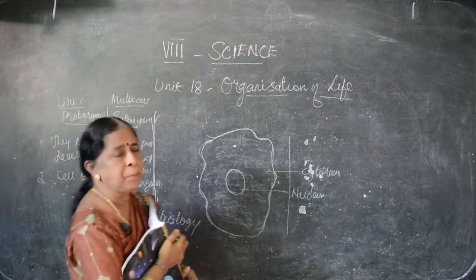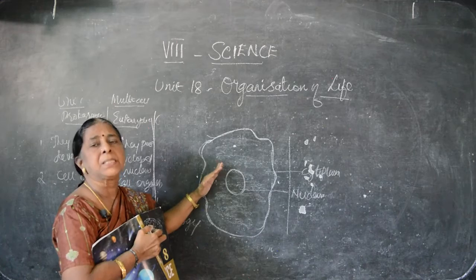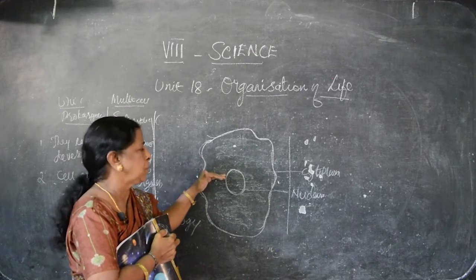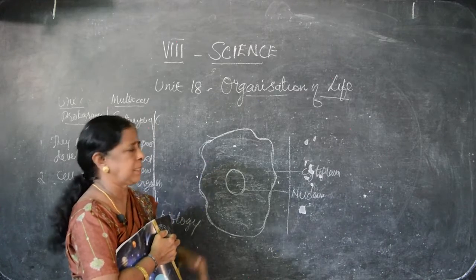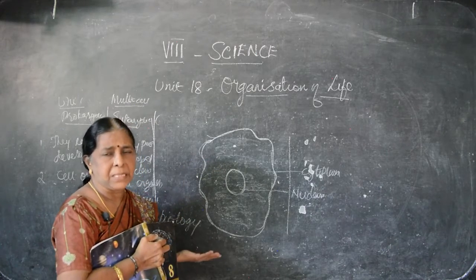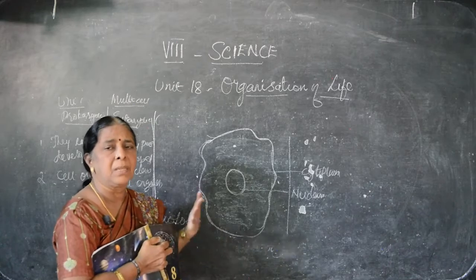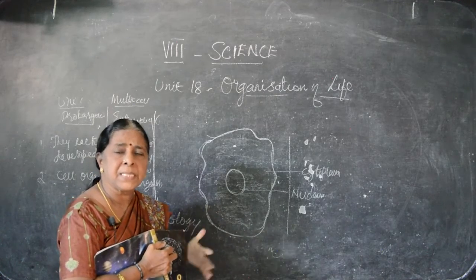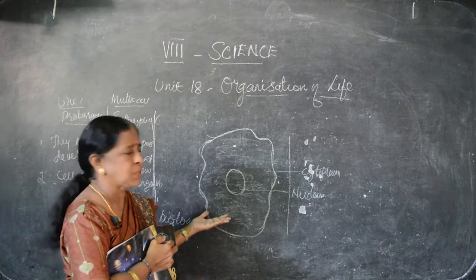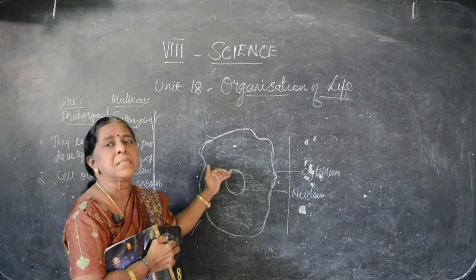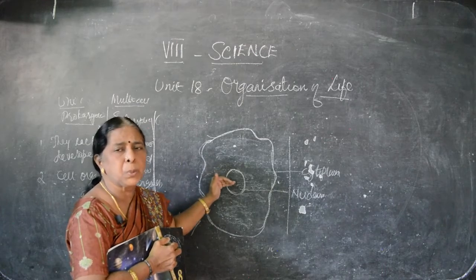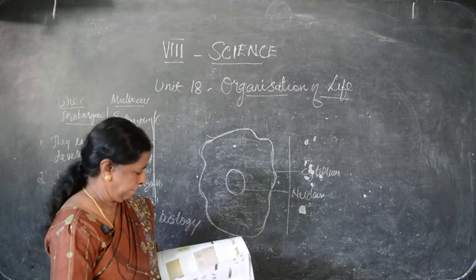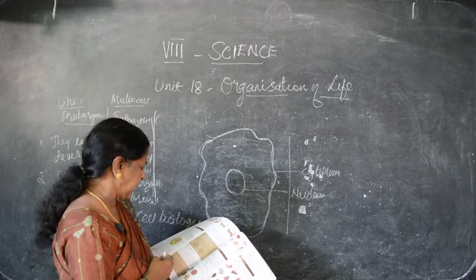Nucleus is very important because nucleic acids are present in that. Chromosome is present in that. This nucleic acid and chromosome only bring the hereditary characters. Our parents used to say, you may resemble your uncle, auntie, grandfather, grandmother, father. This resemblance, from where does it come? From our parents only. Because of the nucleus, what is present in the nucleus? Chromosome and nucleic acids, DNA and RNA. In center, what is the nucleus?